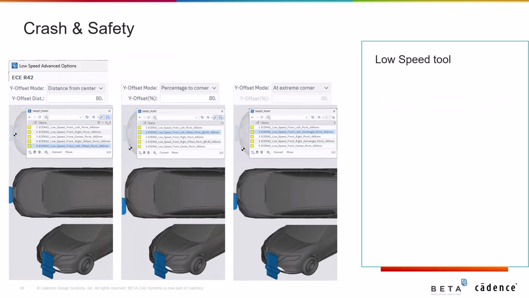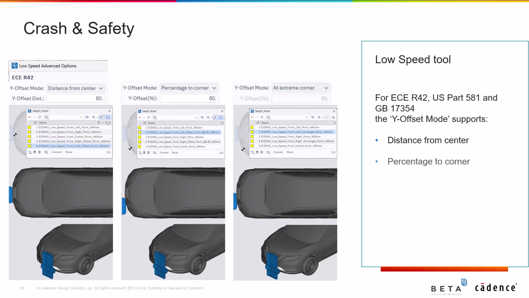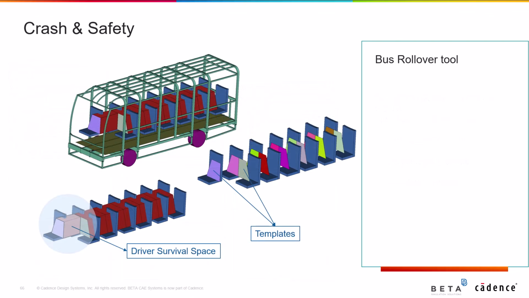Passing to the low-speed tool, the update here is related to the regulations ECER 42, US Part 581, and GB 17354, and the advanced options of the Target Points tab. The Y-offset mode field now supports three options, which are the distance from center, the percentage to corner, and at extreme corner.